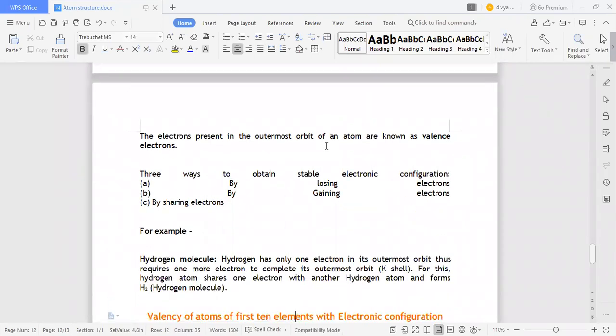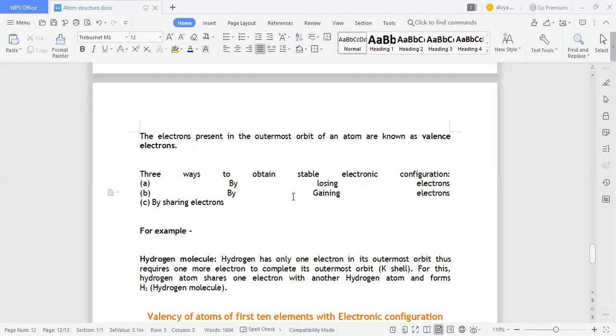Okay. For example, here there are 3 ways to obtain the stable electronic configuration. Why? What are the ways? Why do we have these 3 ways? Because we want a stable electronic configuration. These are the 3 ways: by losing electrons, by gaining electrons, and by sharing electrons.